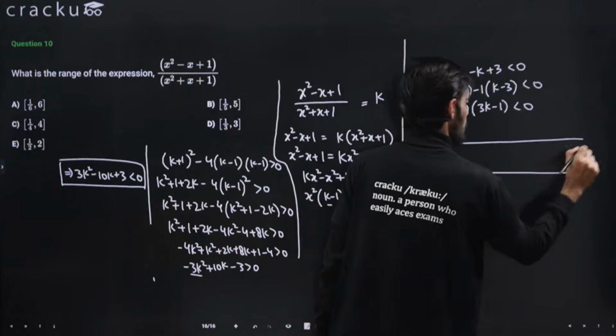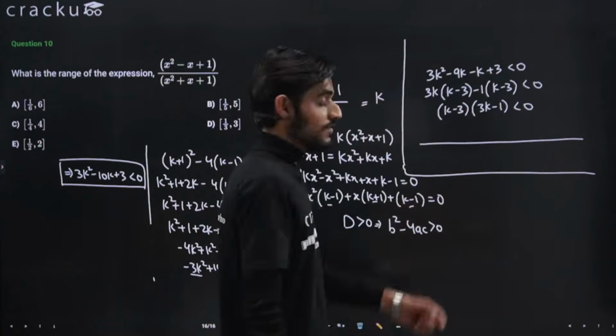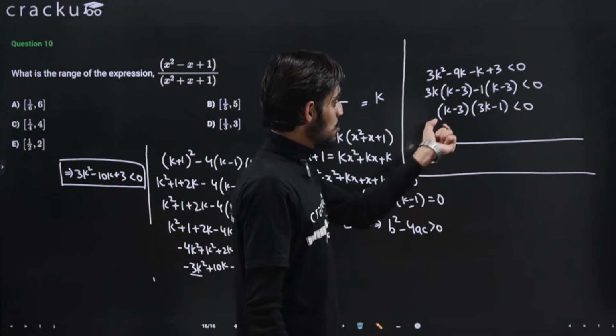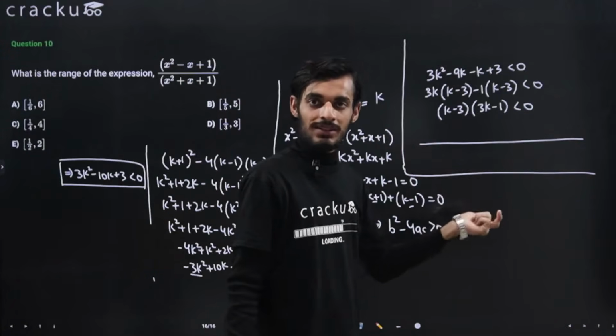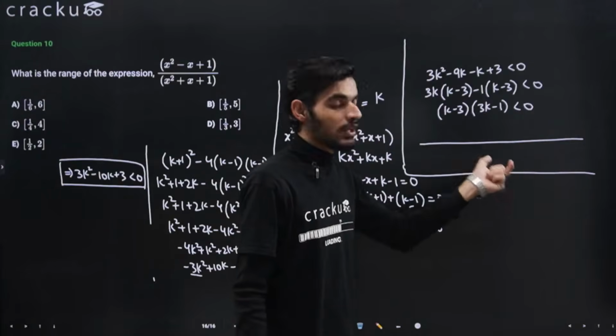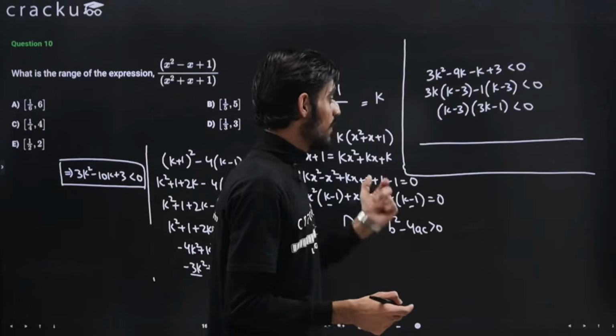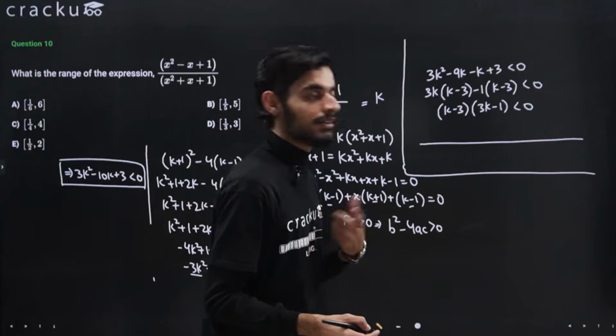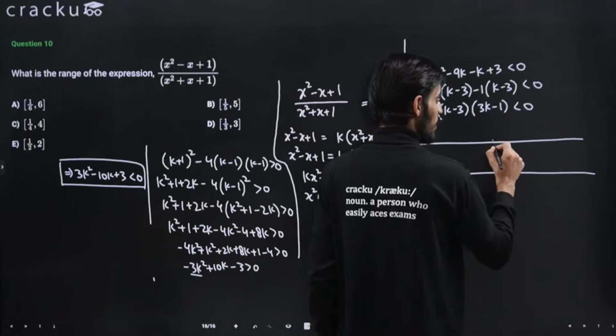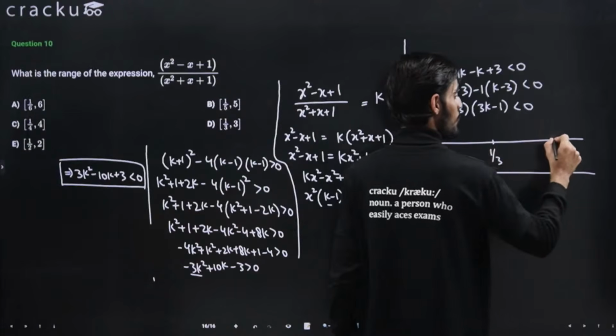Now we just need to put it on the number line. First we need to check the critical points. So k minus 3 is equal to 0, so k will be 3. 3k minus 1 equal to 0 will give me 3k is equal to 1, so k will be 1 by 3. So there will be two critical points that are 1 by 3 and 3.